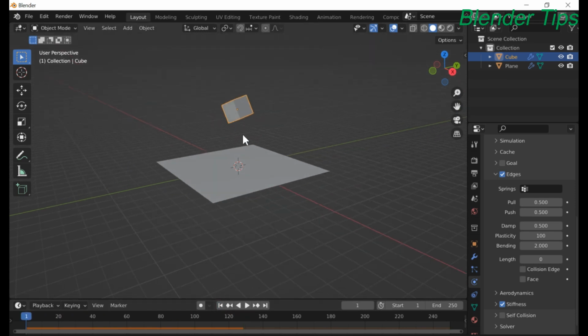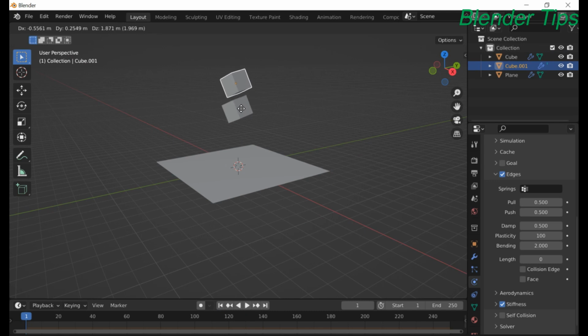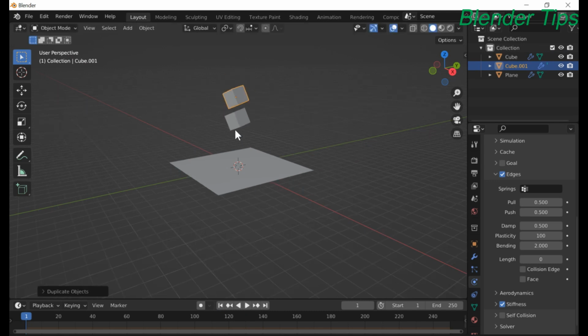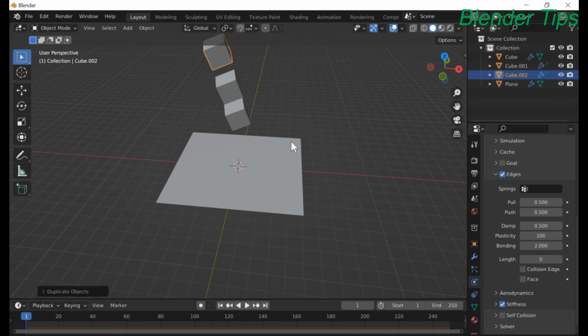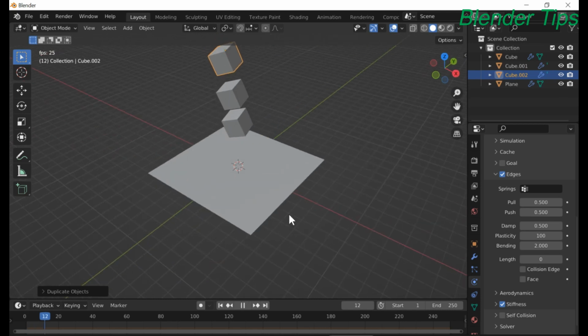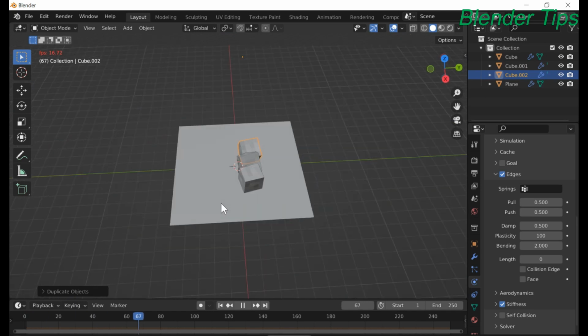Press Shift D, add another cube of the same physics property and press Shift D to add another cube. Now check the behavior. These cubes intersect with each other, which does not look realistic.